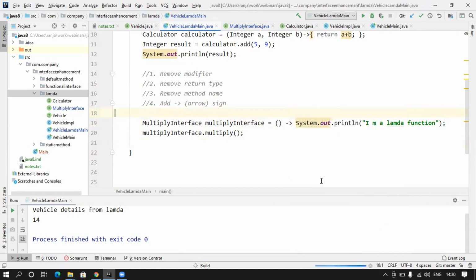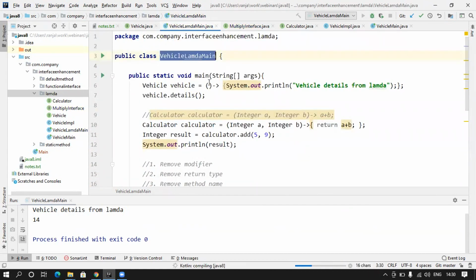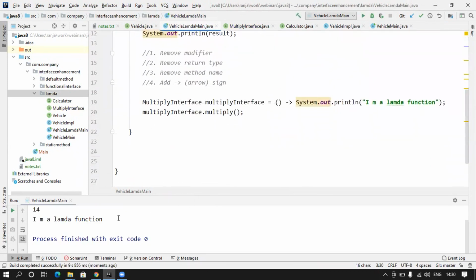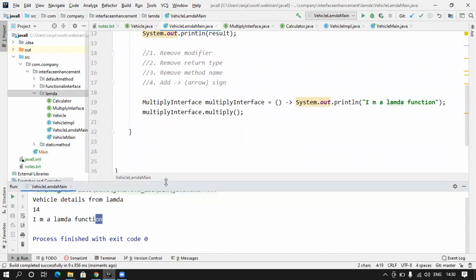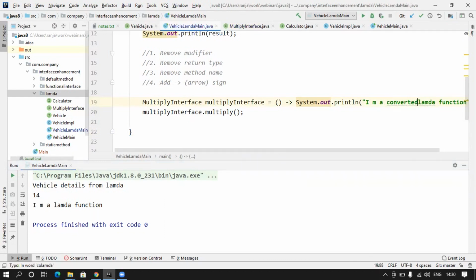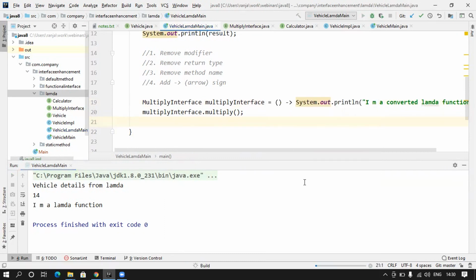So let me run it. We have reused the same lambda main method, but that's fine for creating the objects. So here it says I am a lambda function. Now we have converted it to a lambda function. So I am a converted lambda function. So this is how you can convert a normal function into a lambda function by following these 4 steps.